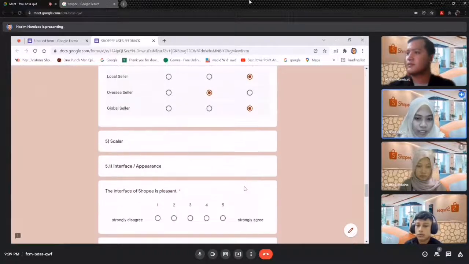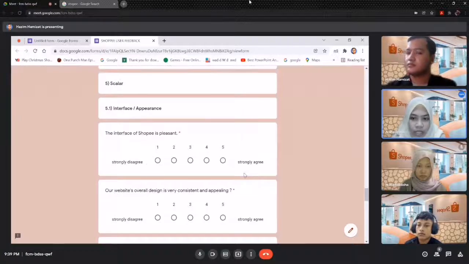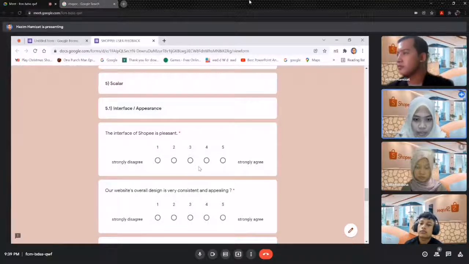Last but not least, number 5 is the Likert technique in our questionnaire. And now, what is the Likert technique? It is a technique where we ask the user to judge a specific statement on a numeric scale, usually corresponding to a measure of agreement or disagreement with the statement.